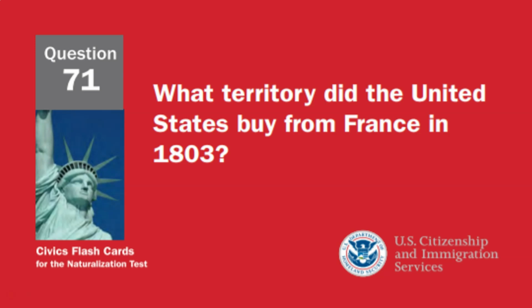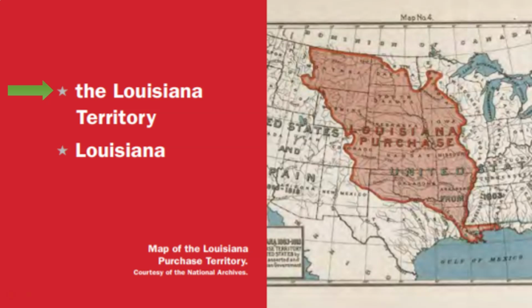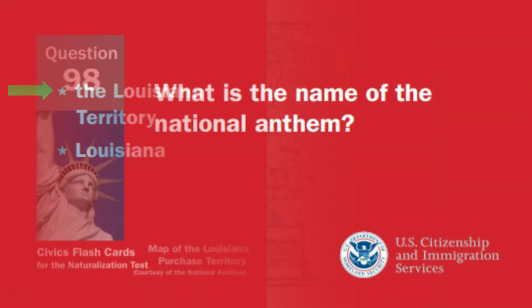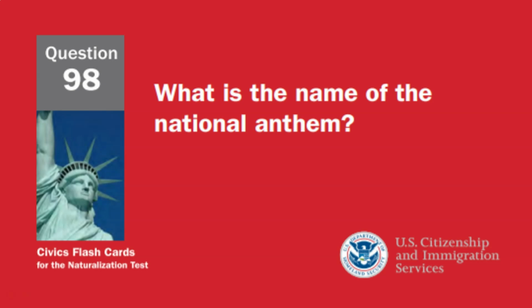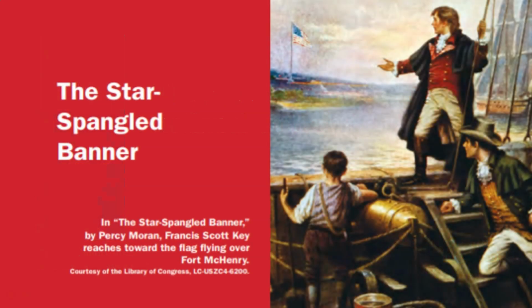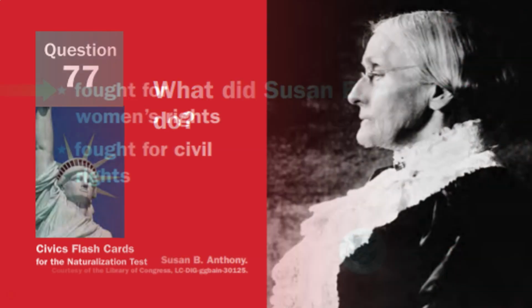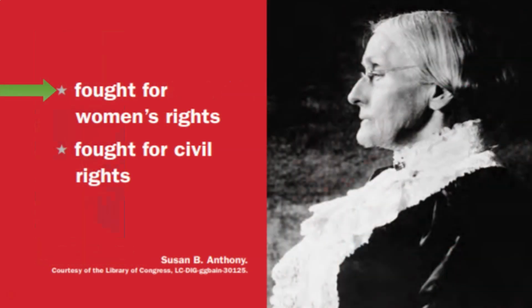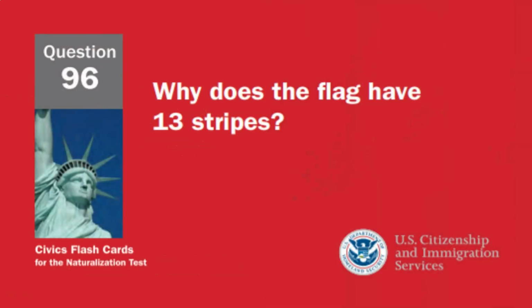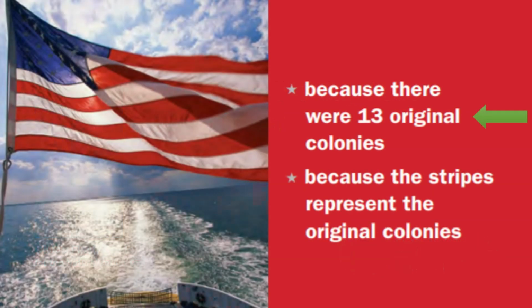What territory did the United States buy from France in 1803? The Louisiana Territory. What is the name of the national anthem? The Star-Spangled Banner. What did Susan B. Anthony do? Fought for women's rights. You can also say she fought for civil rights. Why does the flag have 13 stripes? Because there were 13 original colonies.